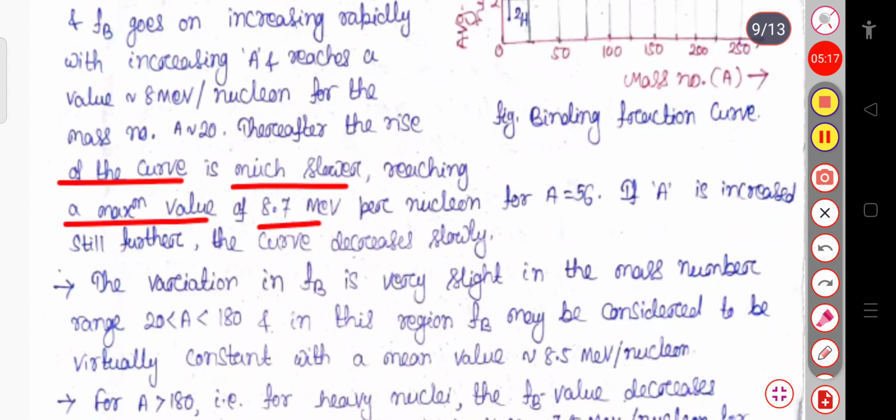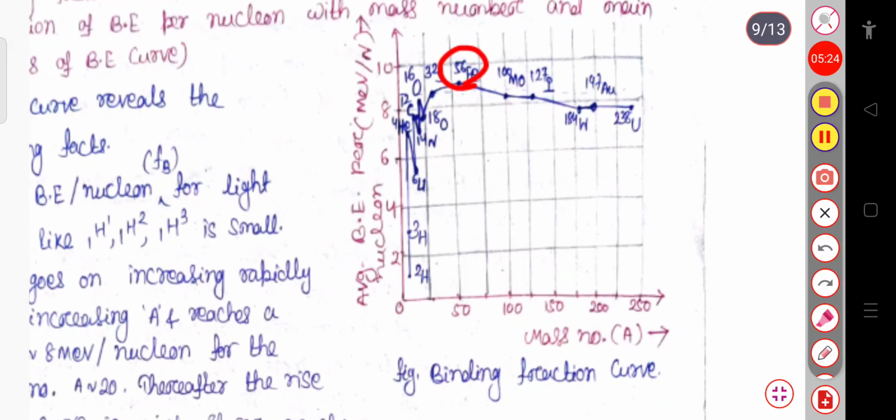If A is increased still further, the curve decreases slowly. So you can see that if I further increase the mass, that is, after this iron atom, A equal to 56, if you further increase the mass number, then this curve, that is the binding energy per nucleon, goes on decreasing.